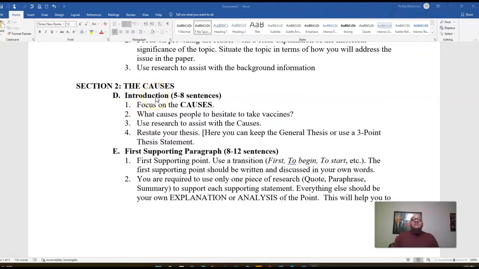What causes mass shootings, school shootings, gun violence, whichever one you decide to take. You may want to focus on the causes of mass shootings, gun violence, or school shootings in general. So pick a side.